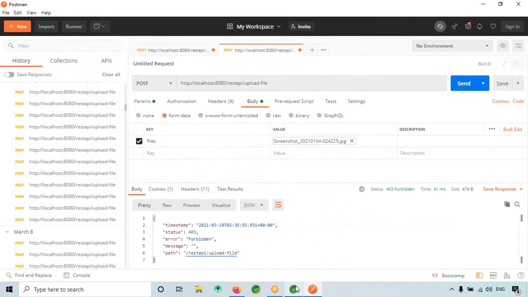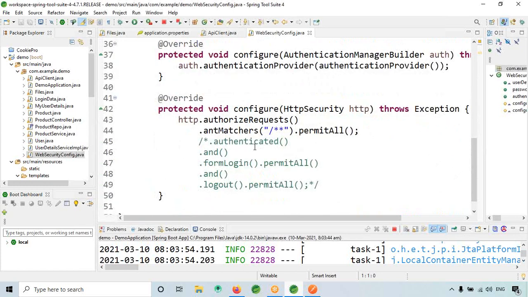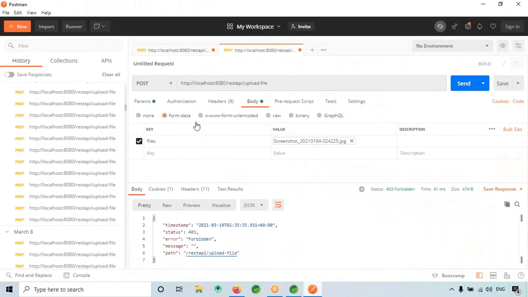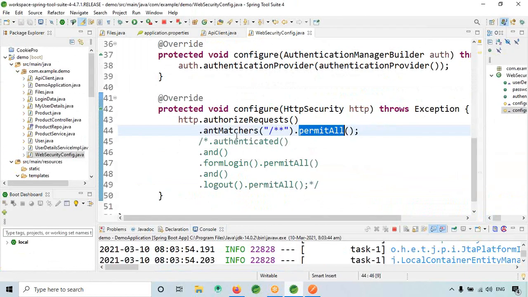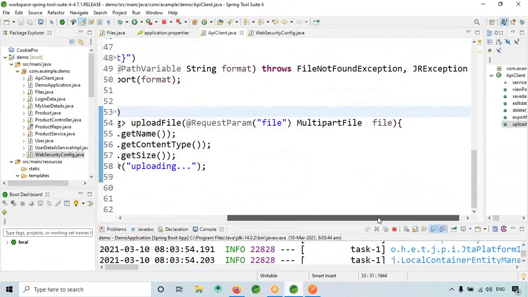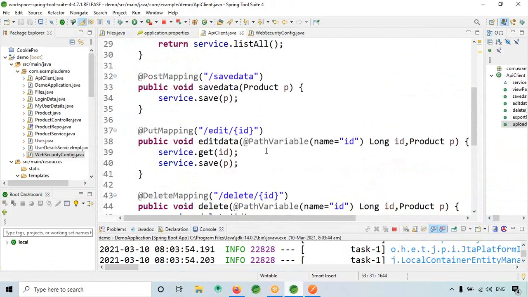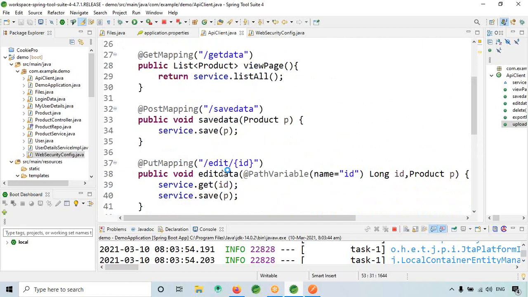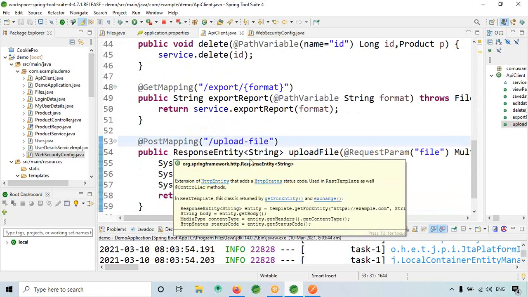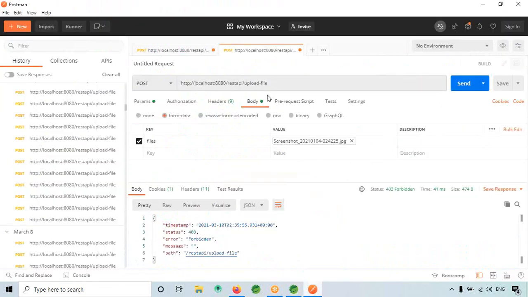Okay, I think the code is right. Probably there is something wrong. I mean, Spring Security is not allowing us. Okay, I will do one thing. Let's check whether APIs are working fine or not, because it will give some idea. Save data, edit, save data, right?